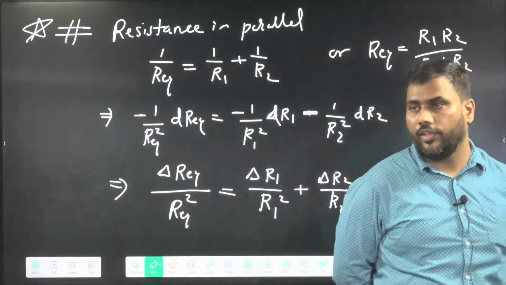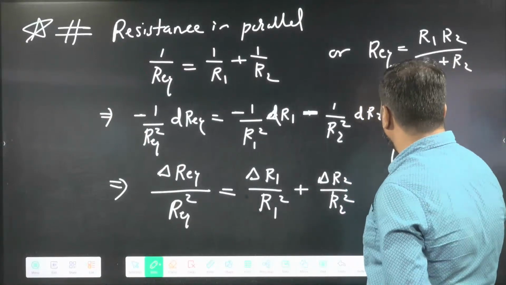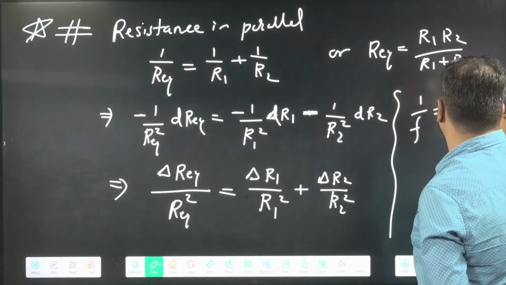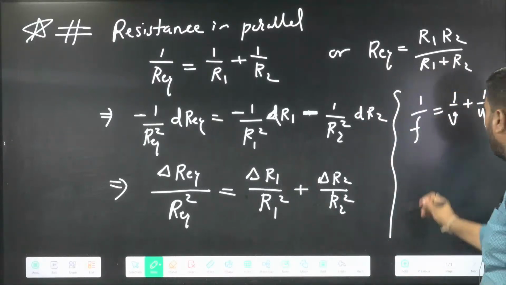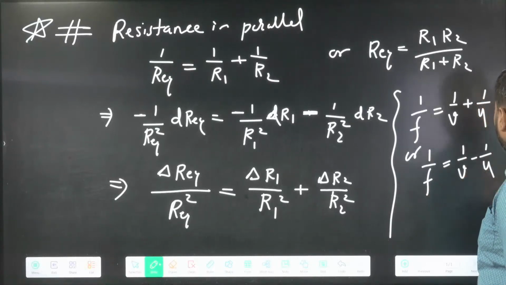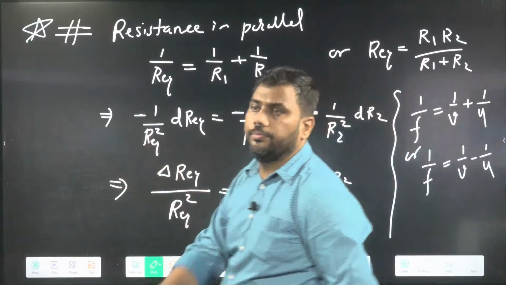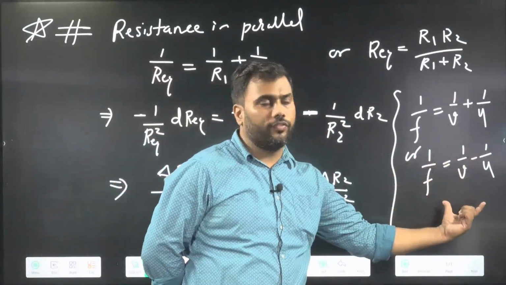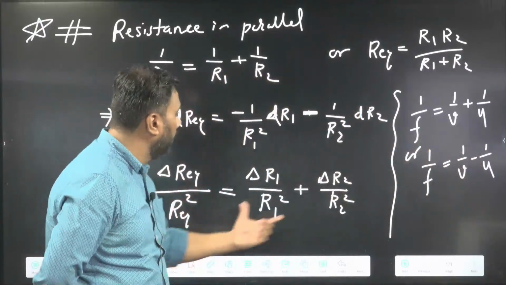This is a very special case of resistance in parallel, and the same will be used in this formula: 1 upon f is equal to 1 upon v plus 1 upon u, the mirror formula, or the lens formula, 1 upon f is equal to 1 upon v minus 1 upon u. Here also the same relationship is there. Addition of inverse, the same relationship is obtained.